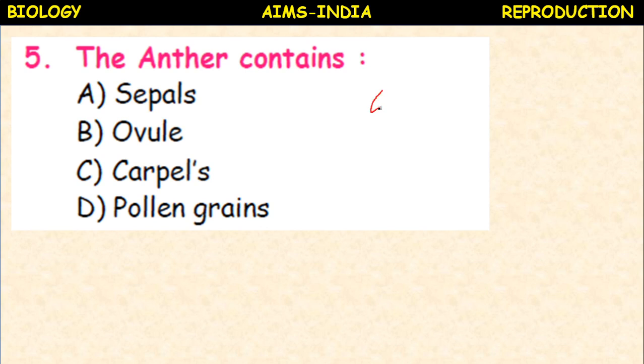So we can see a male reproductive part, androecium. Androecium consists of stamens. Stamen consists of anther and filament. So anther contains pollen grains, the male reproductive cells.